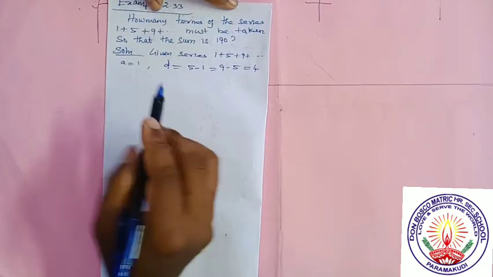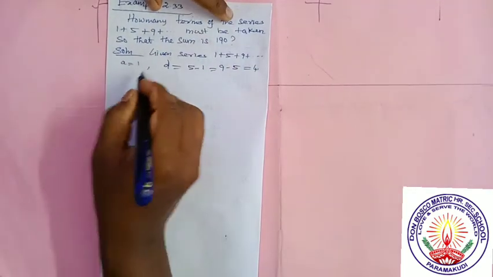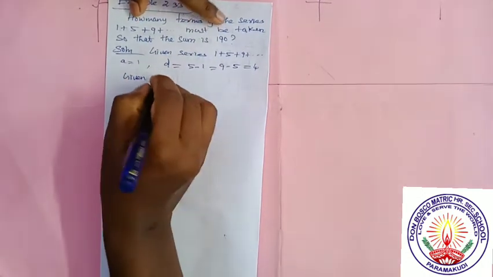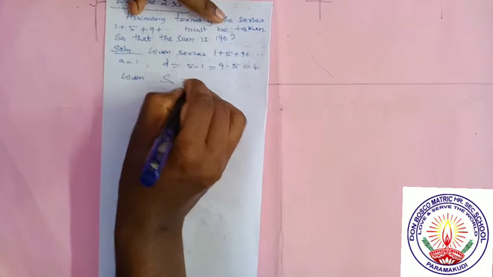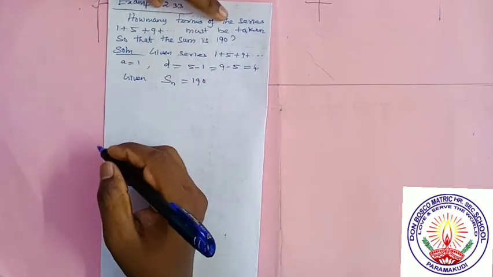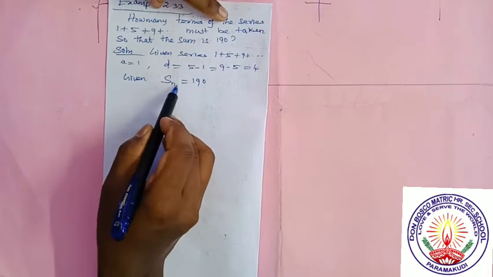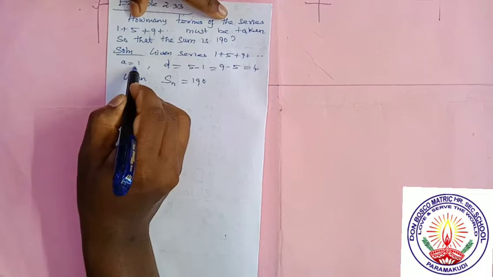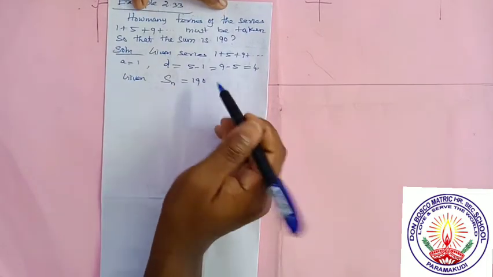So what is our question? To find n, given the sum is 190. Sn is equal to 190. So Sn is 190, now what is the value of n? Look at the given information. A is given, D is given. Here L is not given.